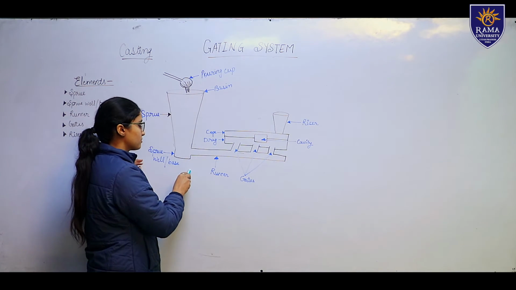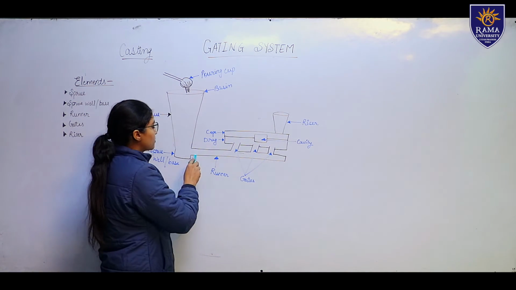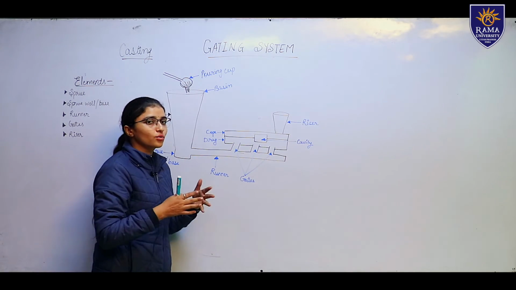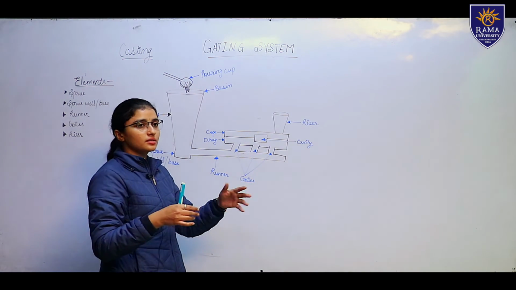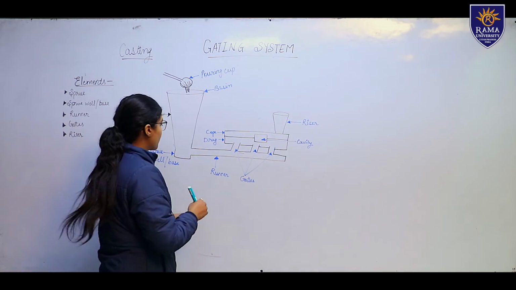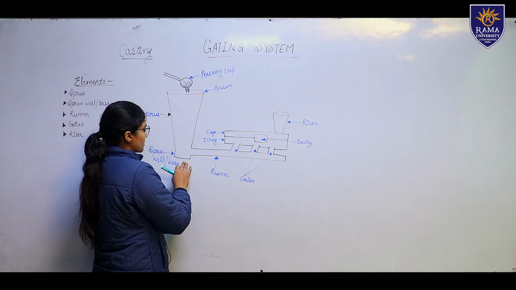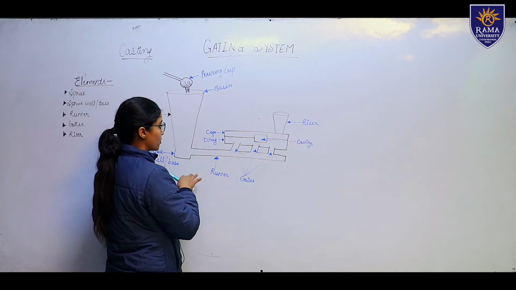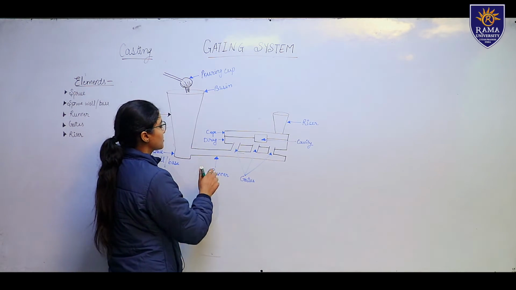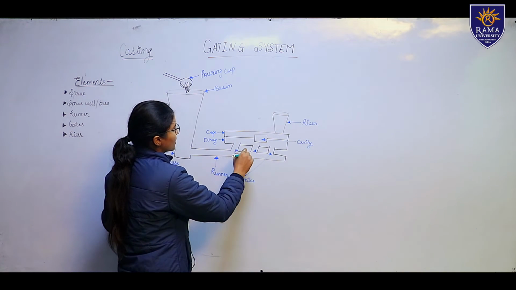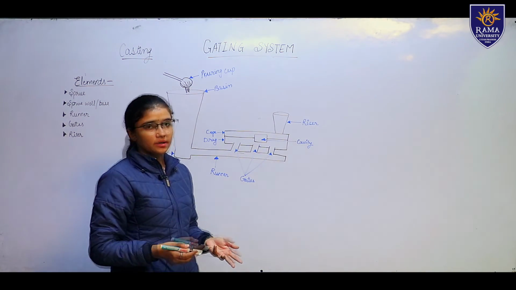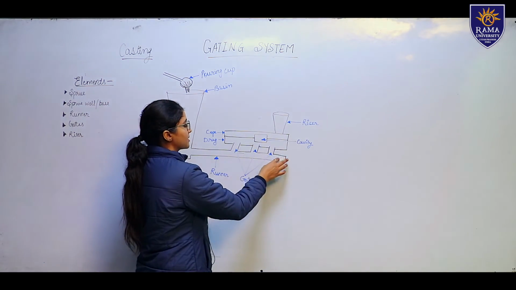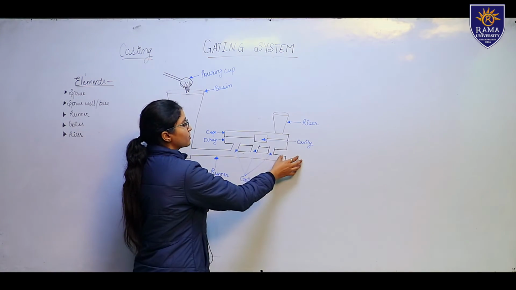The runner is attached to the sprue well or sprue base. It is like a road, a path which helps the metal go through the various gates, like the branches of a tree. The runner is connected to the sprue well, and sprue well and sprue base are both the same thing. I have only drawn 3 gates, but there can be many or just 1. If it is 1, then it is directly connected from the runner to the cavity.